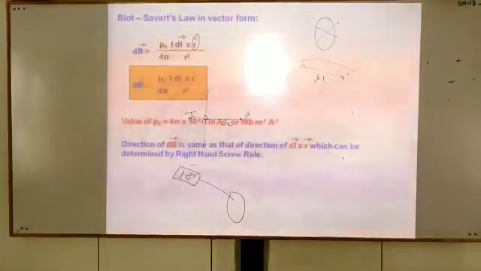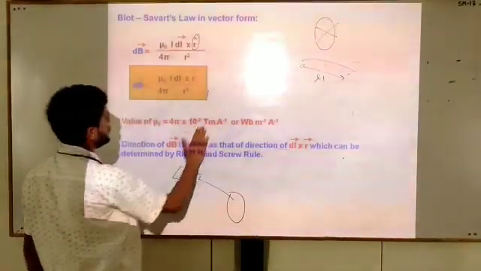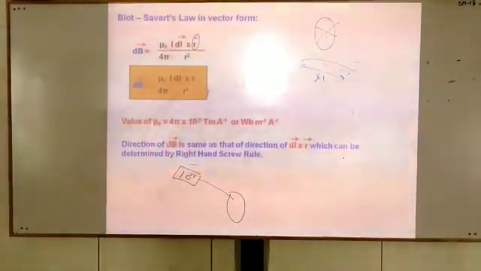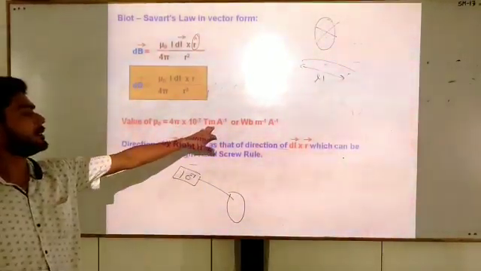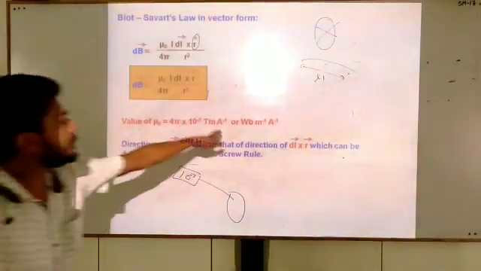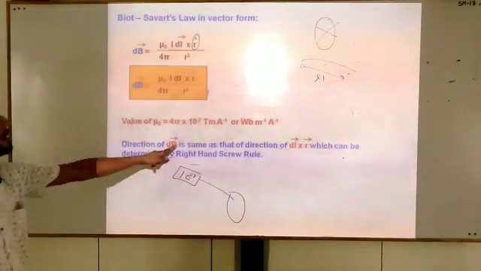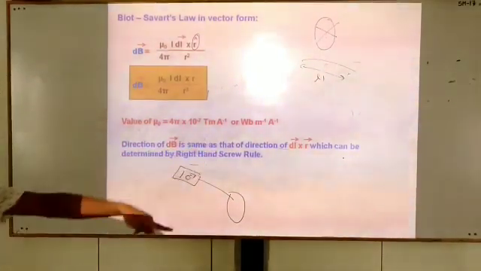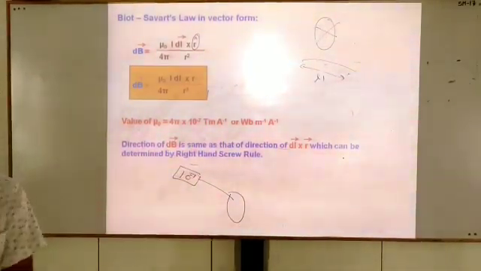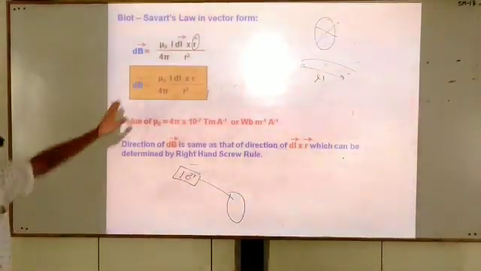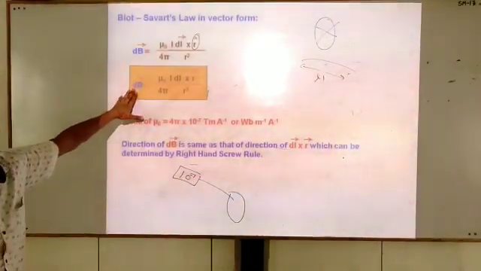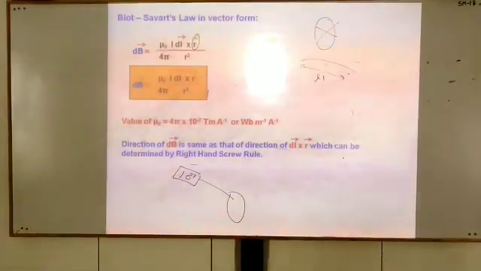Here mu naught upon 4 pi is equal to 10 to the power minus 7. The unit is Tesla meter per ampere or Weber per meter per ampere. The direction of dB can be determined by the right hand rule, and we have discussed that the direction of dB can be determined using the right hand.